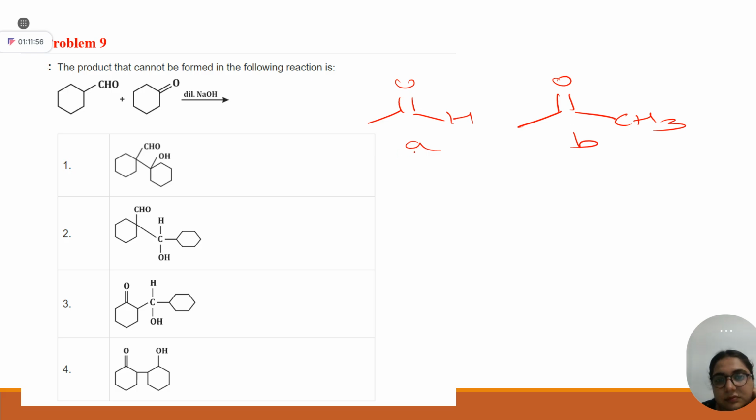Aldehyde, because here these are alkyl groups. Alkyl groups decrease the electron deficiency of this carbon, right? So this is more reactive. So one thing is clear, any nucleophile from the right side is going to attack your aldehyde. Now this ketone, obviously it will form an enolate from this side, like this.